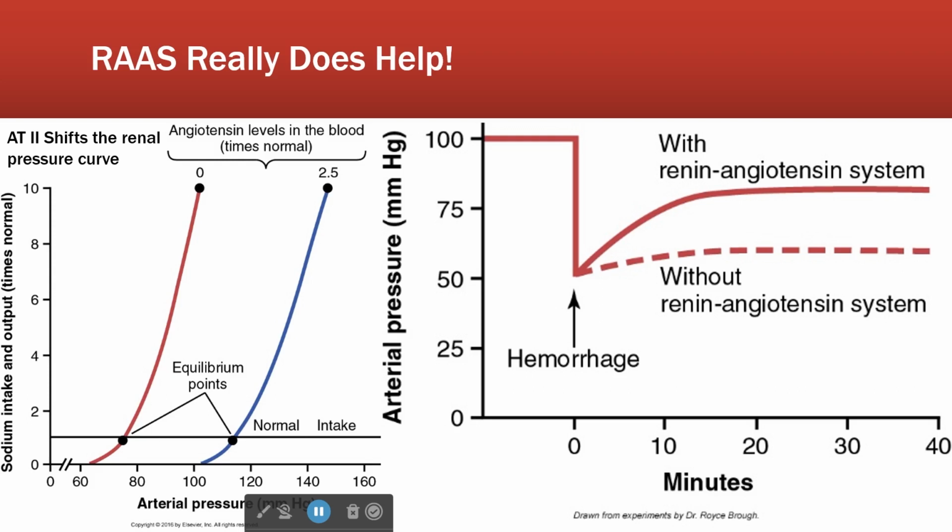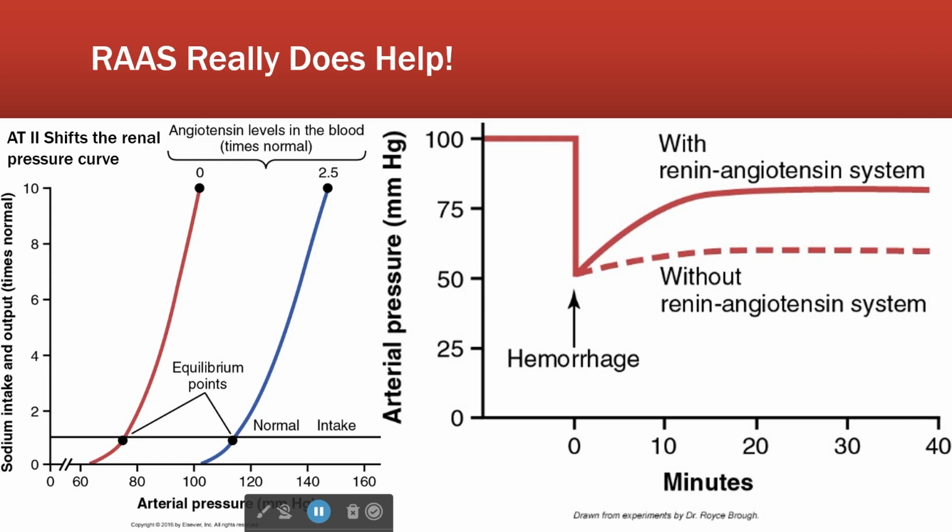So we're not back up to normal. It's not like nothing happened. I mean, we got eaten by, or almost eaten by a mountain lion, right? But we're not dead yet. See, the renin-angiotensin-aldosterone system has kept our pressure high enough that we can maybe still escape, heal, and survive, right? So that's the idea here.